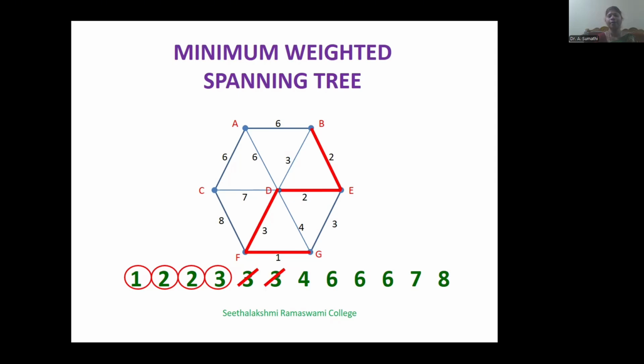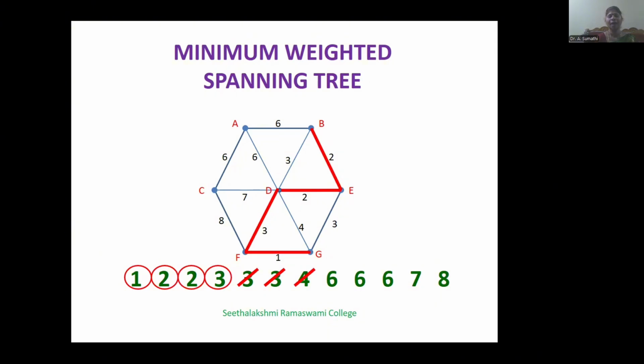Next, the edge DG has the weight 4. If you add DG, then DGF will form a cycle. Therefore, we neglect DG. Next, 3 edges have weight 6.